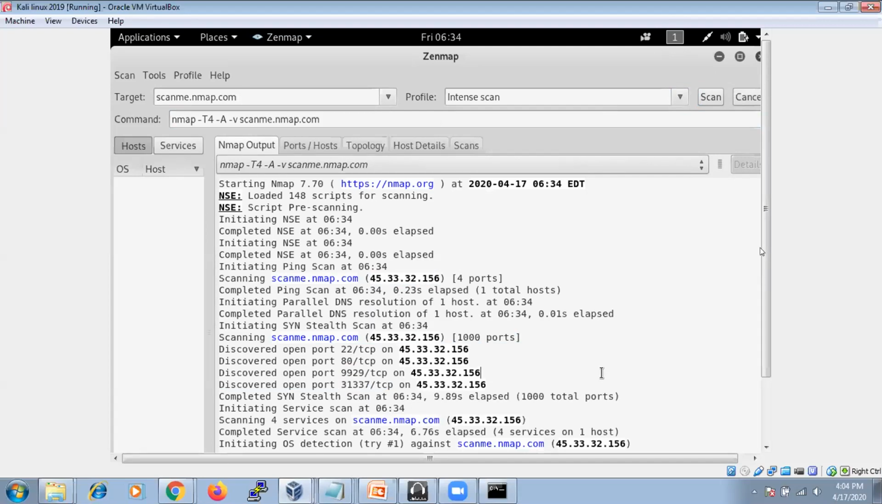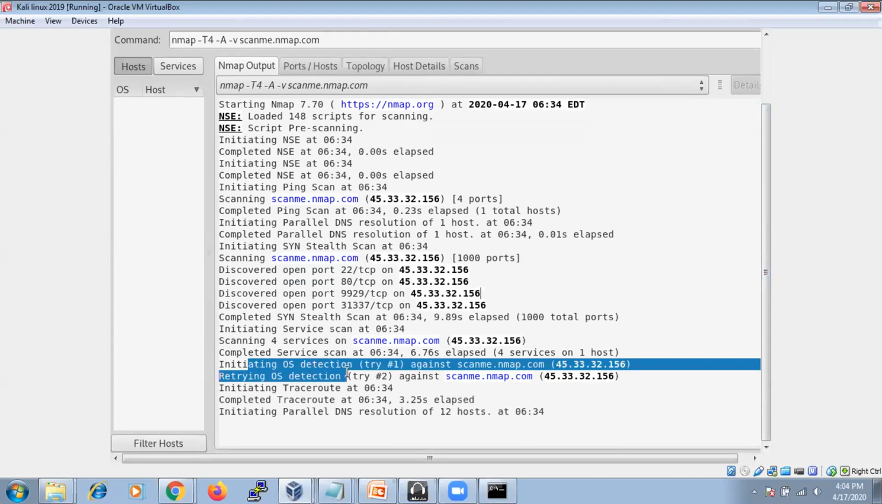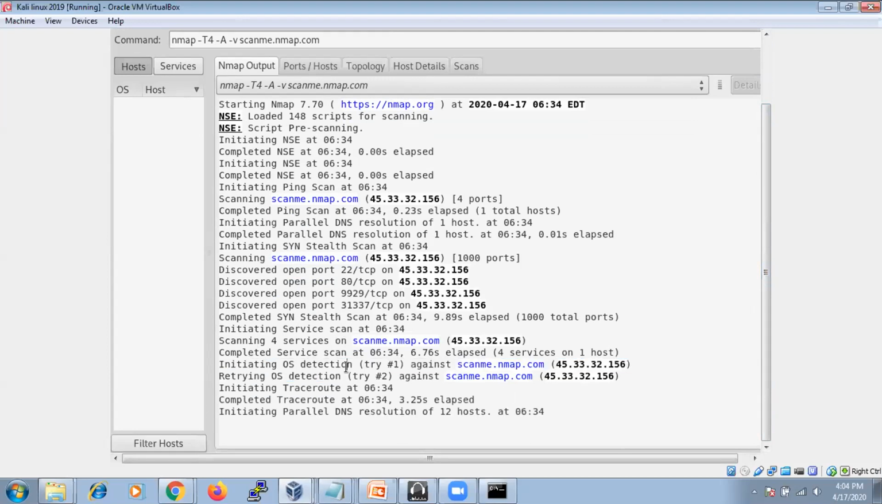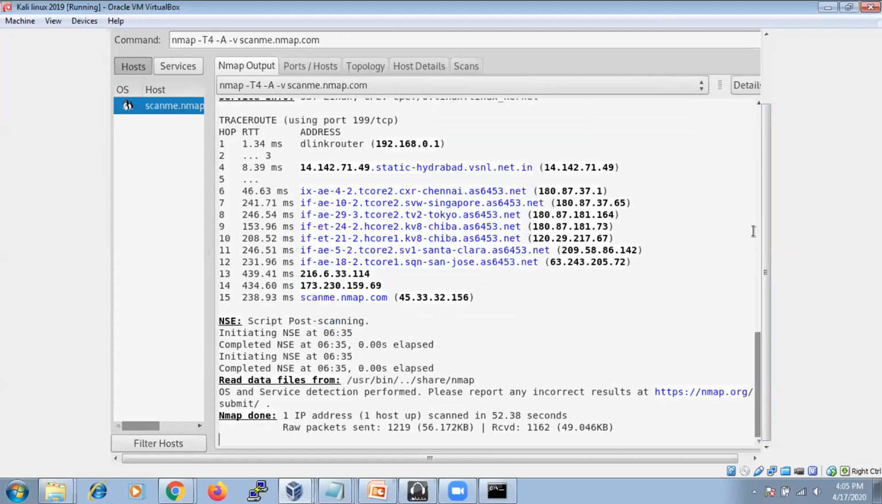Okay, and once you're done with this, it's still scanning. It is initializing OS detection, but it's not getting the OS information. Not a problem, because it is an intense scan, a basic scan, whatever we are using here. But when you go for a slow comprehensive scan, you can get more information related to the OS architecture also. I'm going to show you that slow comprehensive scan with my own network.